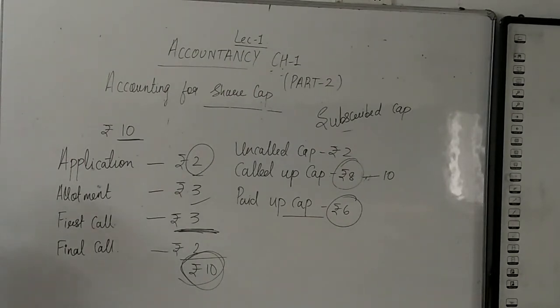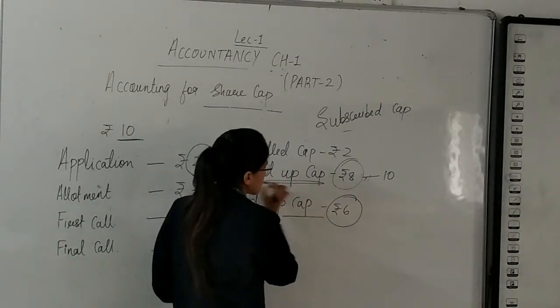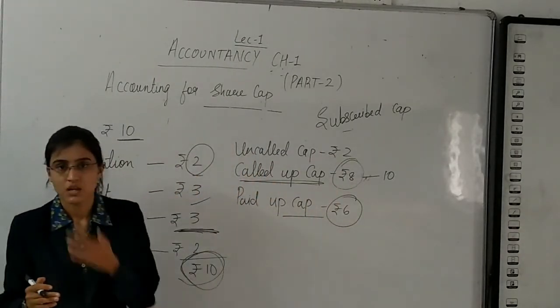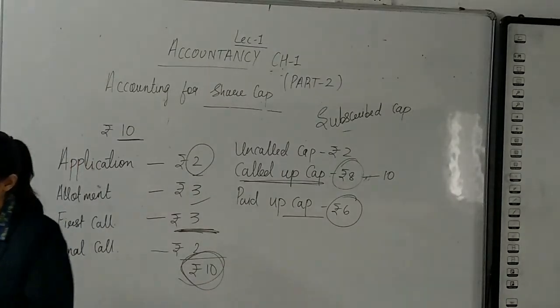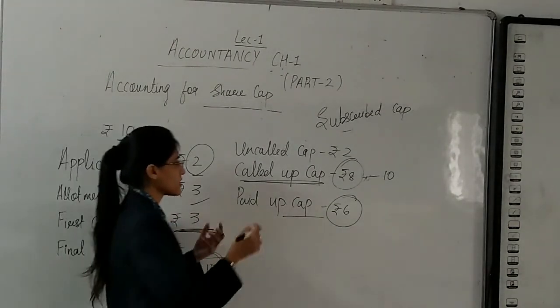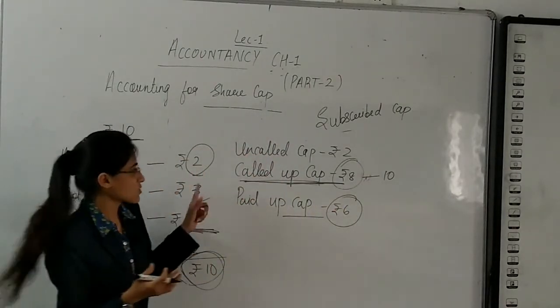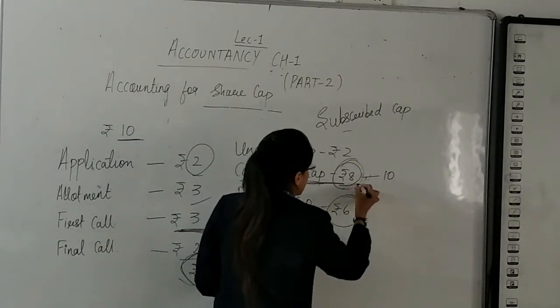And the last topic for today and the last type is reserve capital. Reserve capital is when the company thinks that the called up capital is sufficient, and hence the uncalled capital is converted into reserve capital. If the company thinks that called up capital is sufficient, what is called up? Rupees 8 from 10.